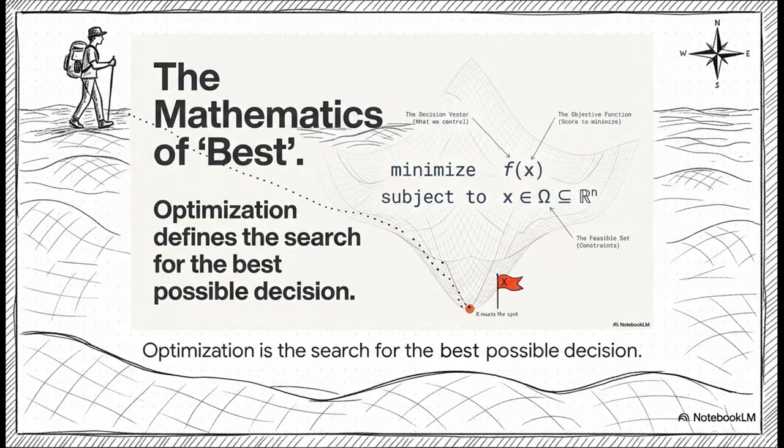To make this all feel a bit more real, I want you to picture this as a grand adventure. We're a hiker, okay? And our one and only goal is to find the absolute lowest point in a huge, hilly landscape. This landscape, that's our objective function. It's just the thing we're trying to minimize. Where we're standing, our coordinates, that's our decision vector. Think of those as the different choices we can make. And any fences or boundaries we see, those are our constraints, the rules we have to play by.